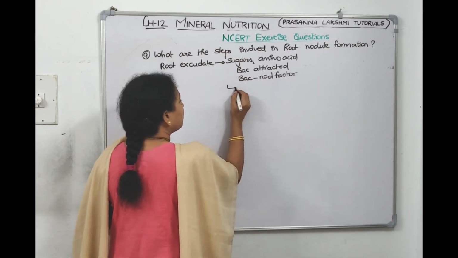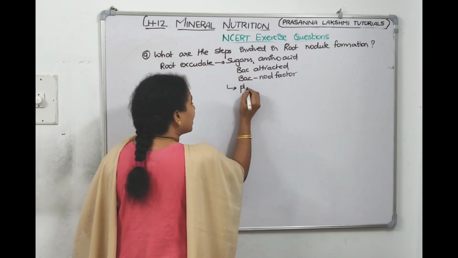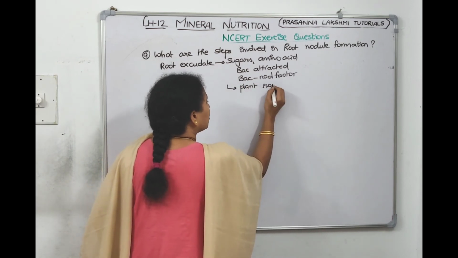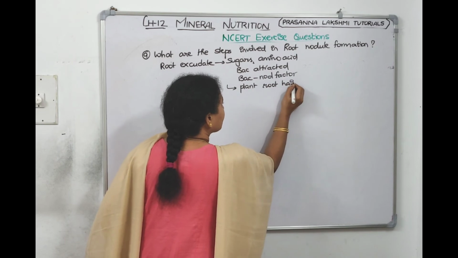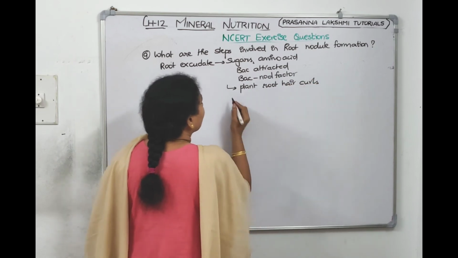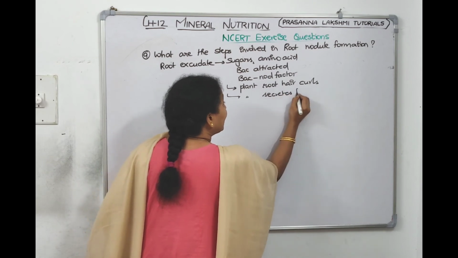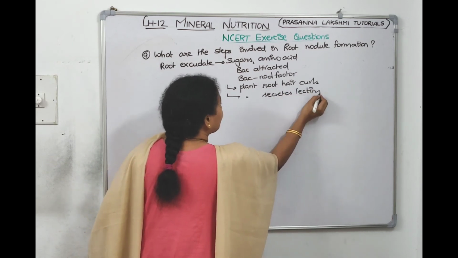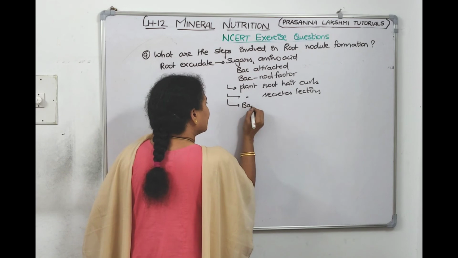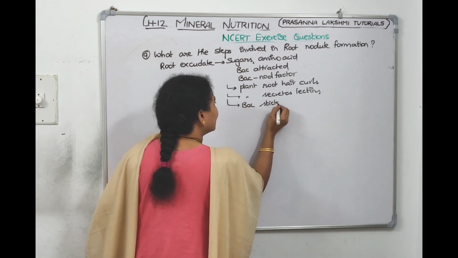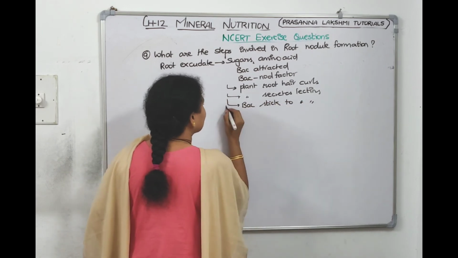Then in turn the plant root hair curls. Right? When it curls, the plant secretes lectins. Then the bacteria stick to these lectins.